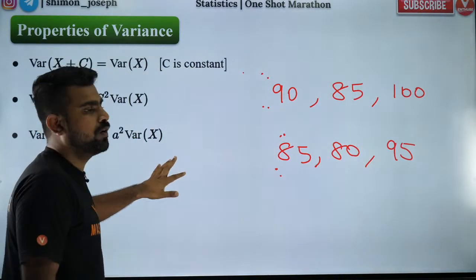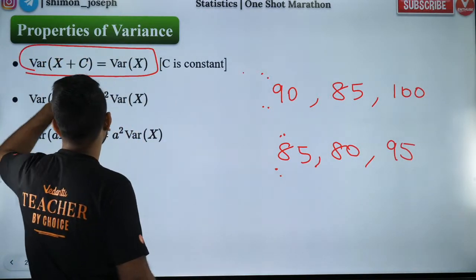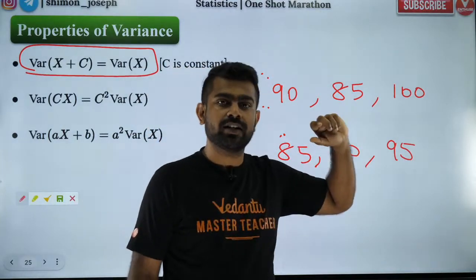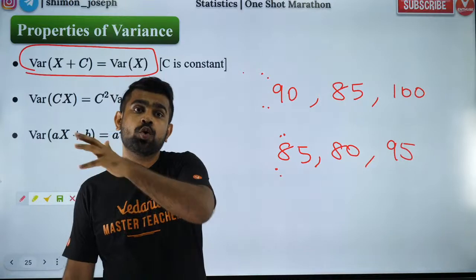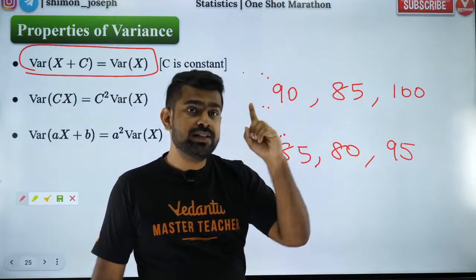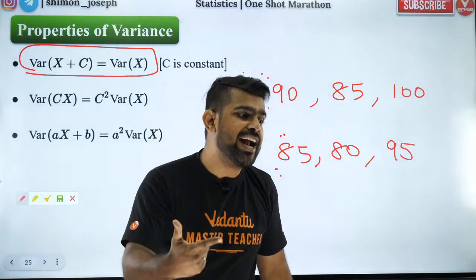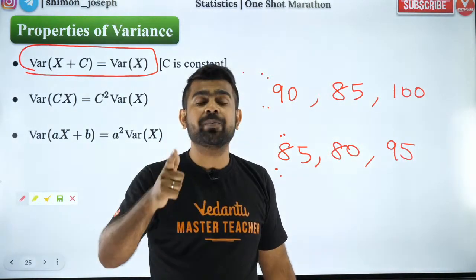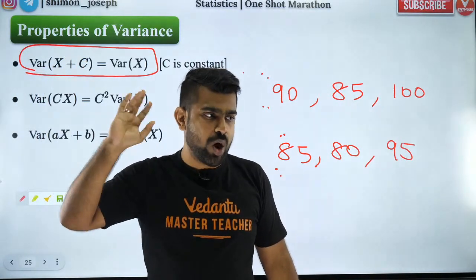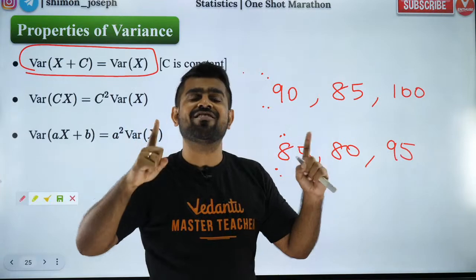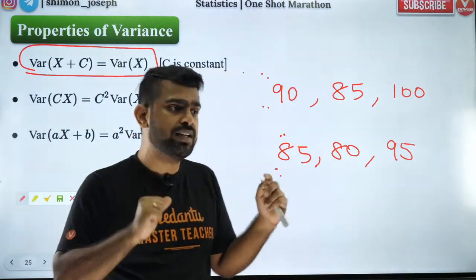It will be the same, because variance does not depend on origin. Variance does not change when you add or subtract something to all the data. Listen carefully. Variance will not change if you add or subtract the same constant to every data value. Variance will never change if you add or subtract the same constant to all the data.